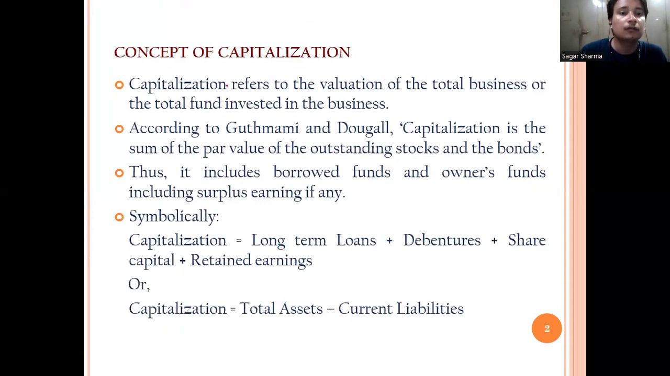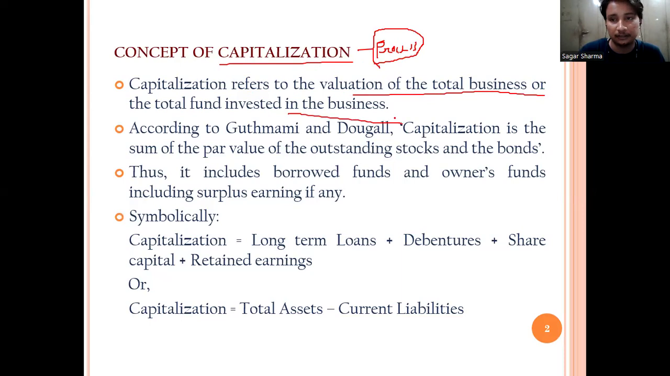So what is capitalization actually? Capitalization is a process. Now, what is this process about? Capitalization refers to the valuation of the total business or the total fund invested in the business.